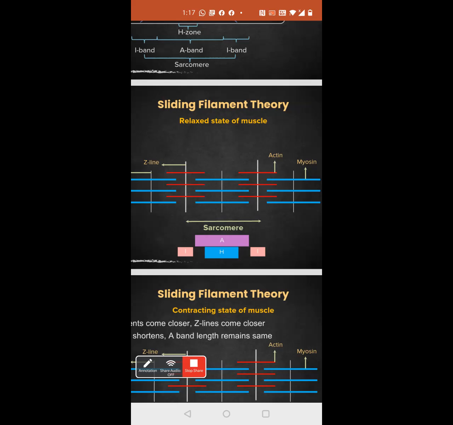There is a space between the two Z lines. Yes, okay, Z line, and where's the other Z line? The other Z line is not marked, but it is there in the center of actin. Can you see? Got it. But there's no crisscross.